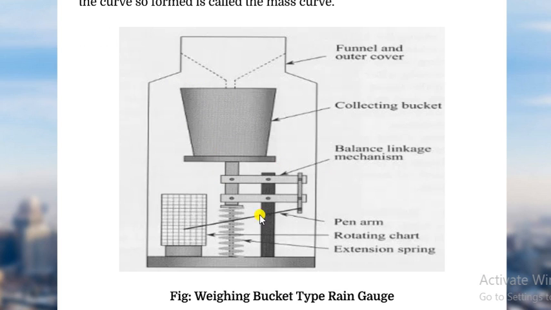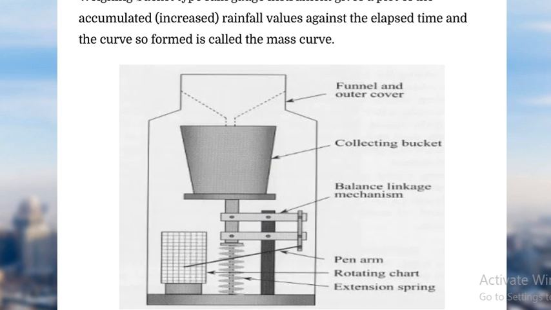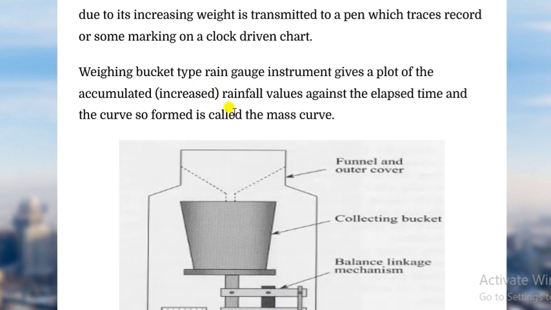Then this one pen arm is used to record the depth, how much it comes down. So by this process we can record the intensity of rainfall, ठीक है. पानी जब आएगा तो ये क्या होगा, नीचे की तरफ आएगा, it pulls down. Then when the movement of the receiver bucket takes place, with the help of the pen arm we can record the intensity of rainfall. So this is all about the wedging bucket type rain gauge.